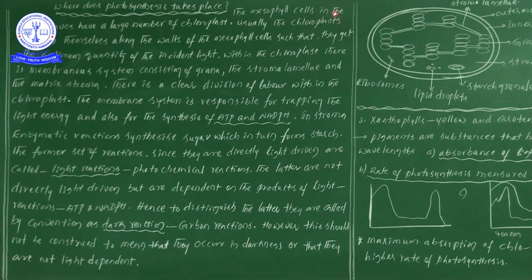Now the mesophyll cells in the leaves have a large number of chloroplasts. First point: mesophyll cells, do you remember or not? While discussing the anatomy of flowering plants, we discussed that in dicot plants, mesophyll tissue is divided into two types, palisade parenchyma and sponge parenchyma. Just below the upper epidermis we have seen the presence of palisade parenchyma, and below the lower epidermis we have seen the presence of sponge parenchyma.